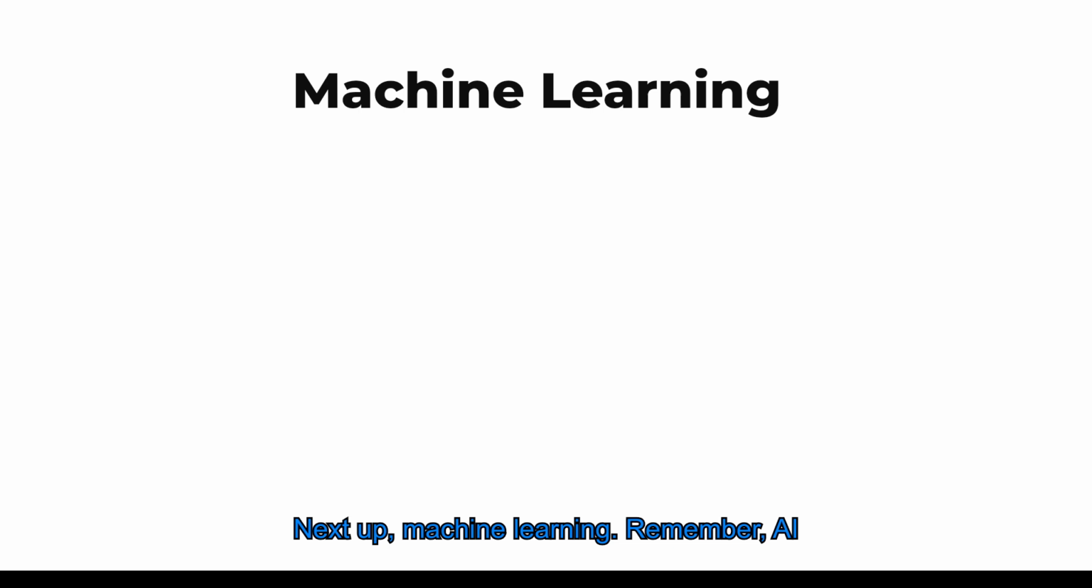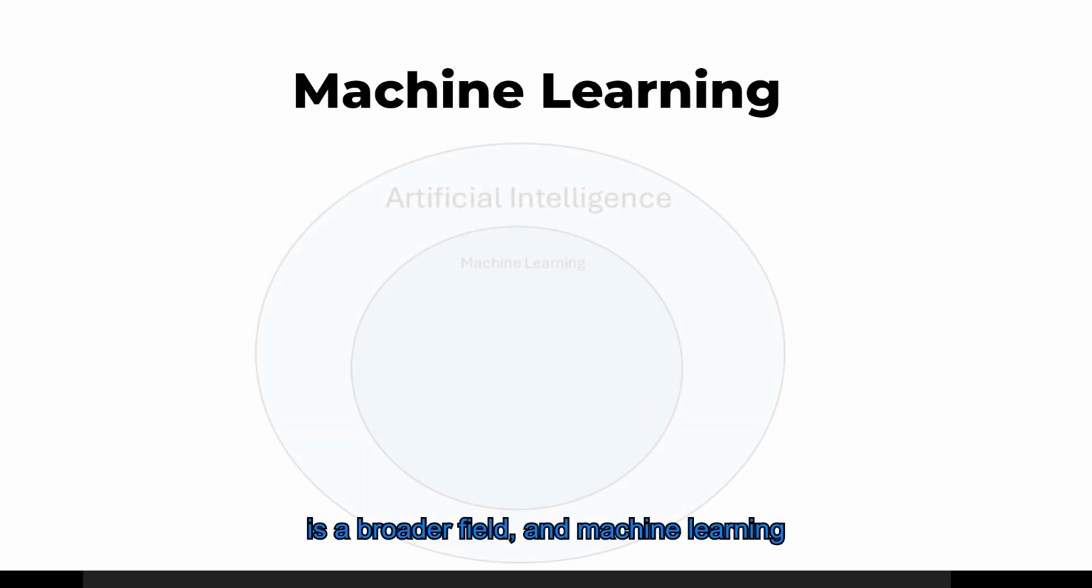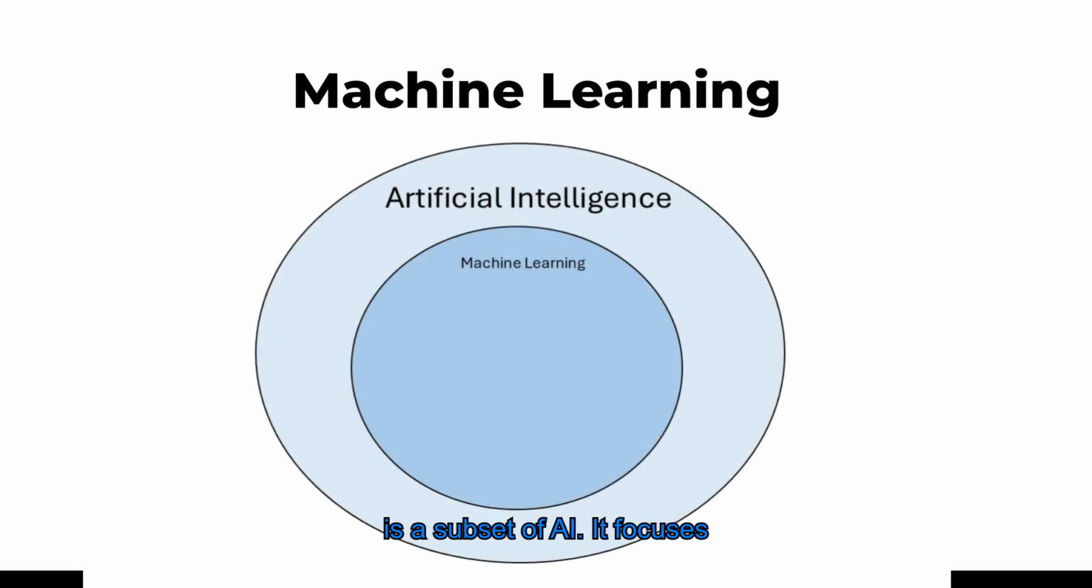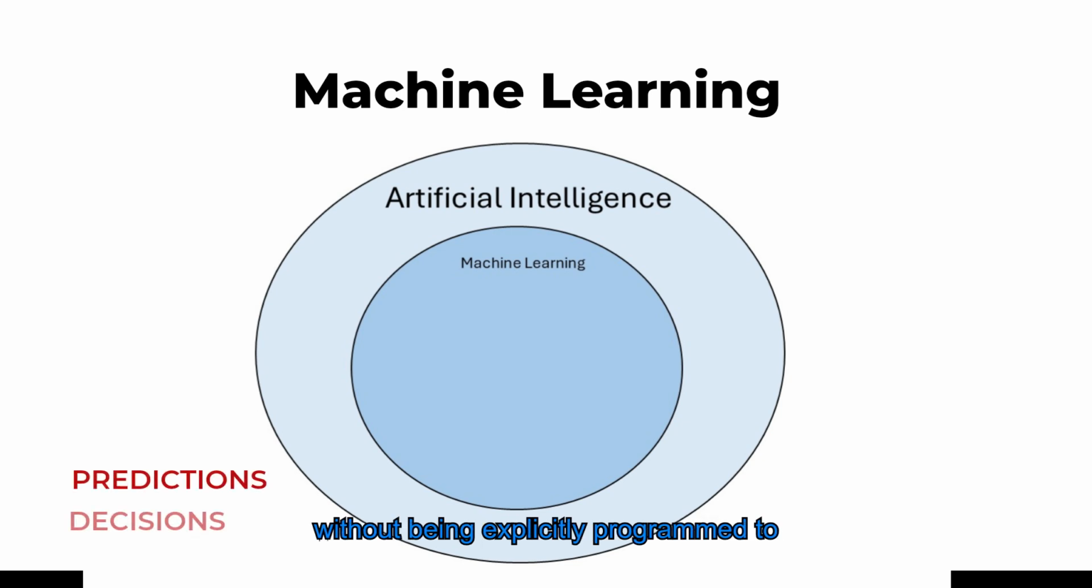Next up, machine learning. Remember, AI is a broader field, and machine learning is a subset of AI. It focuses on the idea that systems can learn from data, improve their performance over time, and make predictions or decisions without being explicitly programmed to perform those tasks.